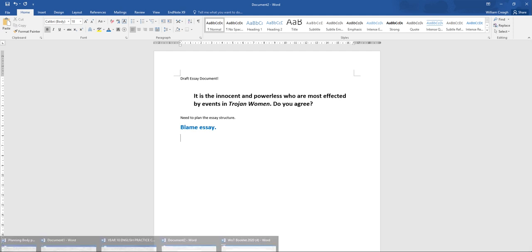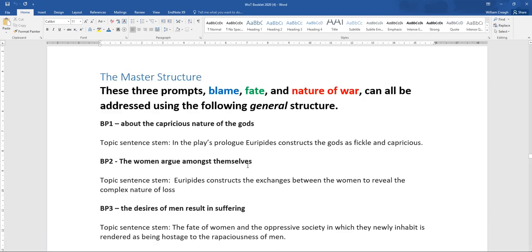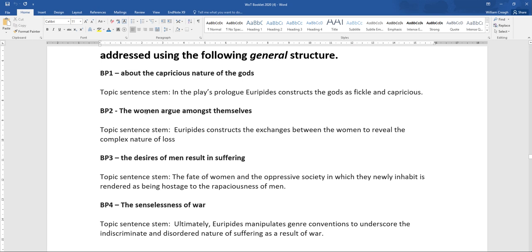Okay. Now we need to know what's going to go into our 4 body paragraphs. And again, we're going to use the Trojan Women booklet. So our body paragraph 1 is going to be about the capricious nature of the gods in the play, the way that they just change their mind for seemingly no reason at all, and the terrible effect that this has on the characters in the play. Our body paragraph 2 is going to be about the women in the play, how they argue amongst themselves, but does this help them in any way? I don't think it does.